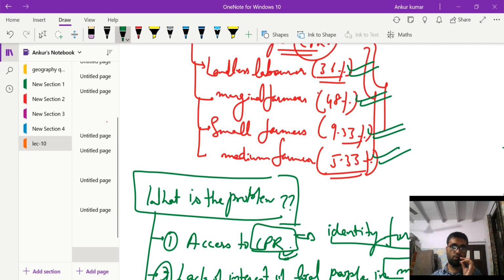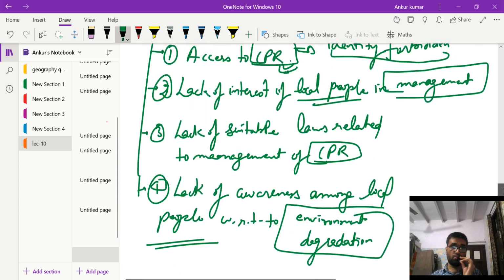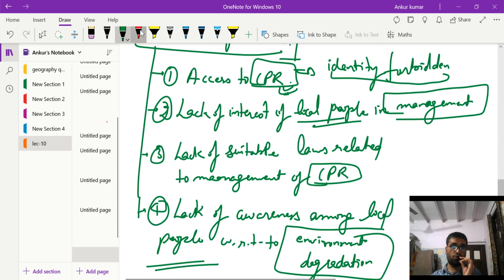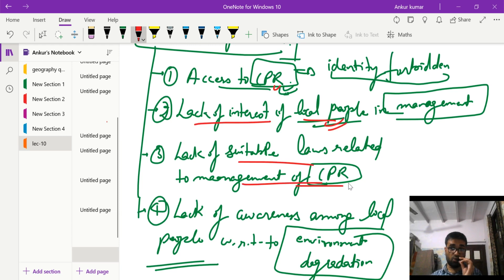And then finally, we did the problems associated with the common pool resources. What are the problems associated with the common pool resources? We wrote four problems: the excess of CPR, lack of interest by the local people in the management, lack of stable legislation to manage the CPR, and lack of awareness among the local people with respect to environmental degradation. So this was the third topic of this class, a major topic.